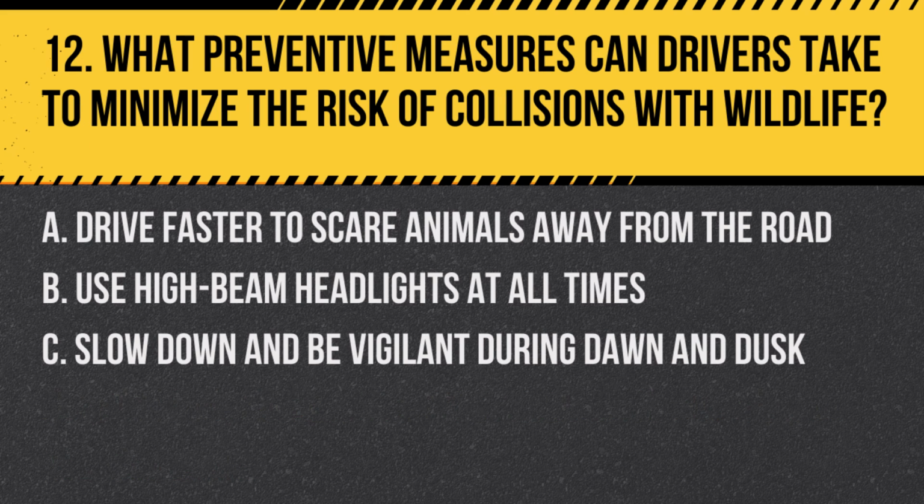Question 12. What preventive measures can drivers take to minimize the risk of collisions with wildlife? A. Drive faster to scare animals away from the road. B. Use high beam headlights at all times. C. Slow down and be vigilant during dawn and dusk. Answer: C. Slow down and be vigilant during dawn and dusk. This is when wildlife is most active, and reducing speed and being alert can help prevent collisions.